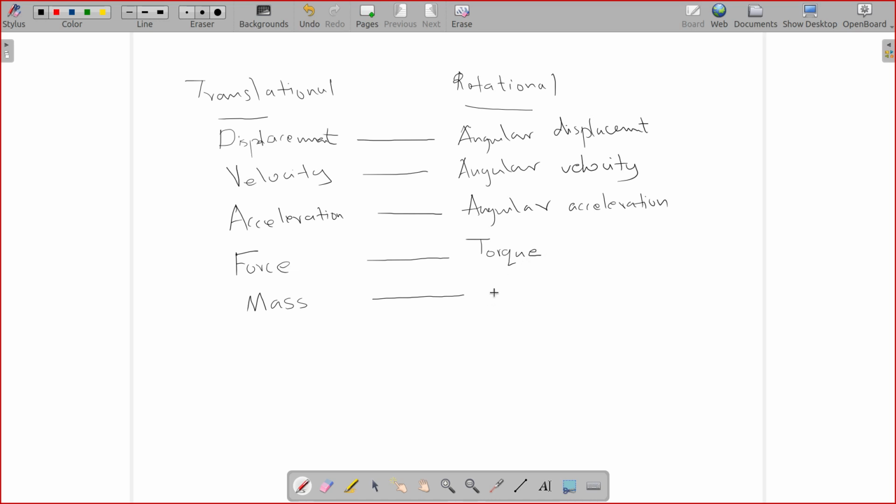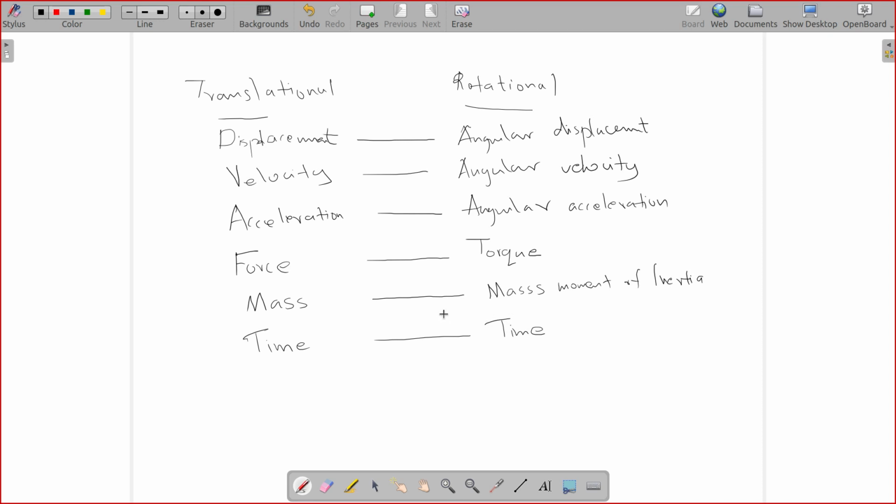What will be this quantity? And that is mass moment of inertia. What about time? Is there something called angular time or something? No, time is the same.